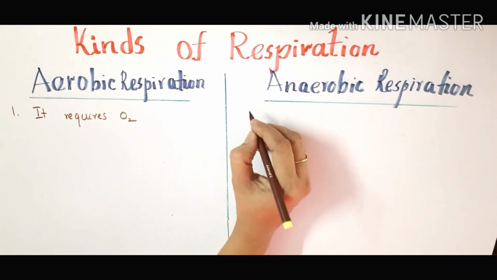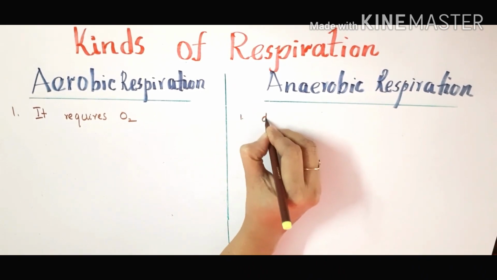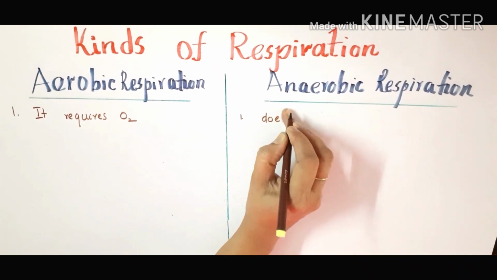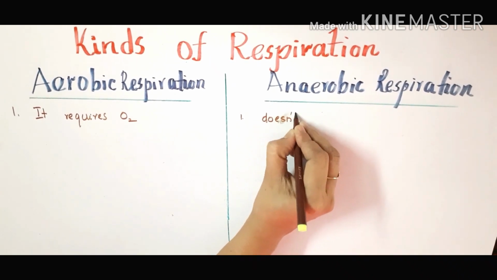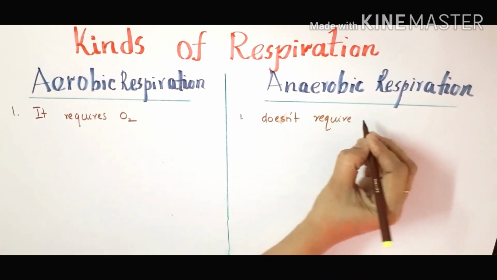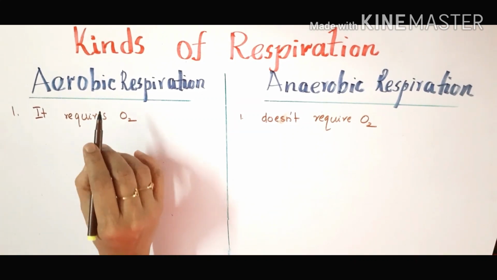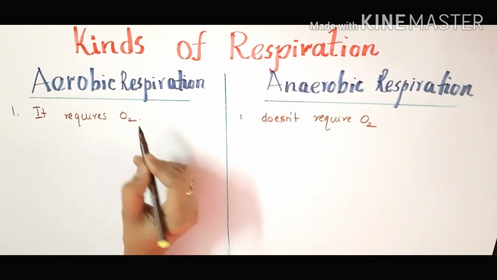Easily we can say it doesn't require oxygen. So if you see this point, aerobic respiration requires oxygen.